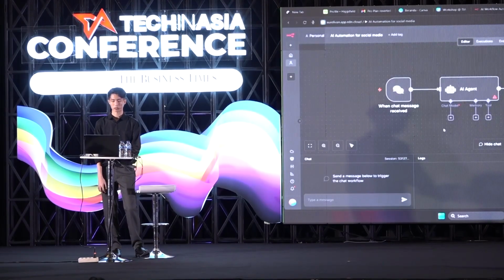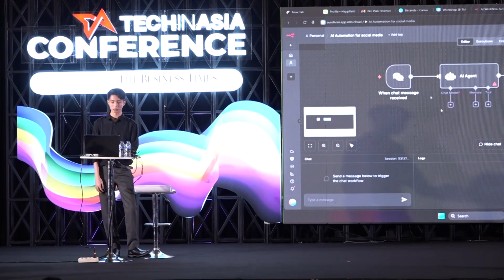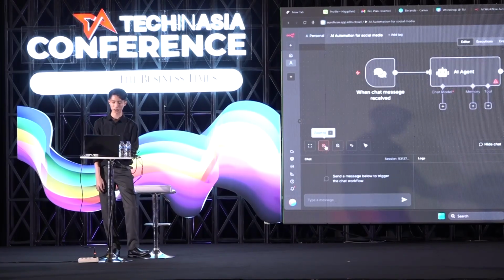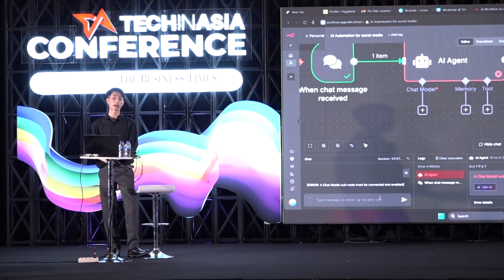So, and then Ivan, what do we need to do after this? So when you see this agent, you can see there's a red dot here. Wait, let me show you. There's a red dot here, a red star. It means that it's mandatory to set up, which is the chat model. So before we can run this, because when you run this like hi, it will give you an error, right?